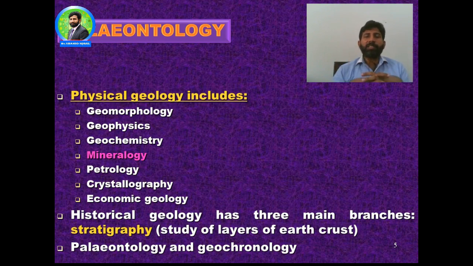Physical geology is subcategorized into the following branches: geomorphology, geophysics, geochemistry, mineralogy, meteorology, crystallography, and economic geology. Historical geology has three main branches: stratigraphy, which is the study of layers of the earth crust, paleontology, and geochronology.